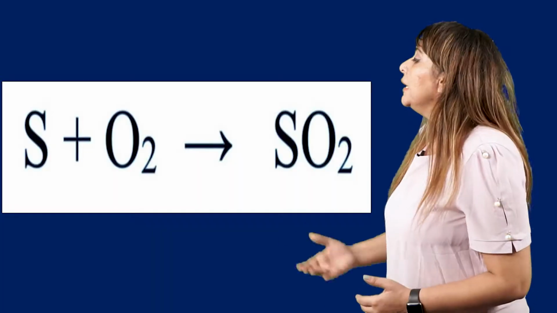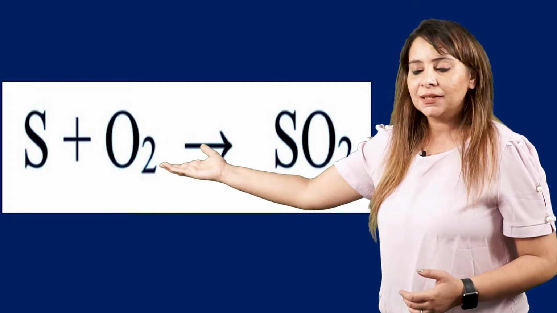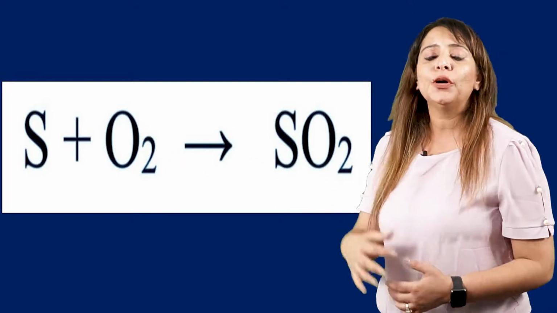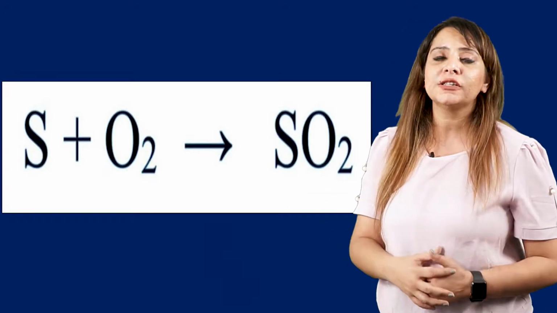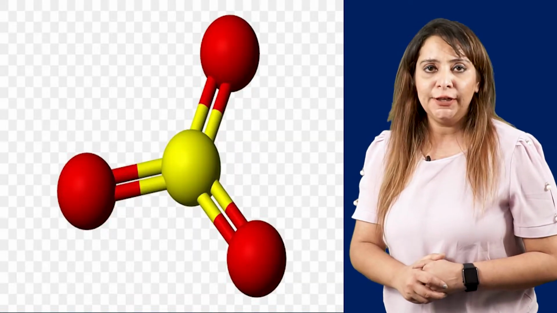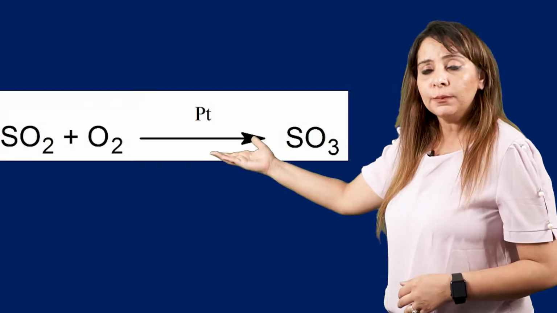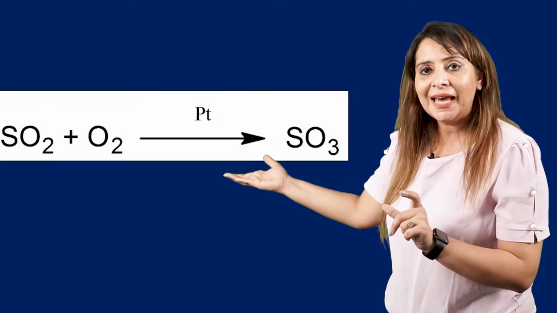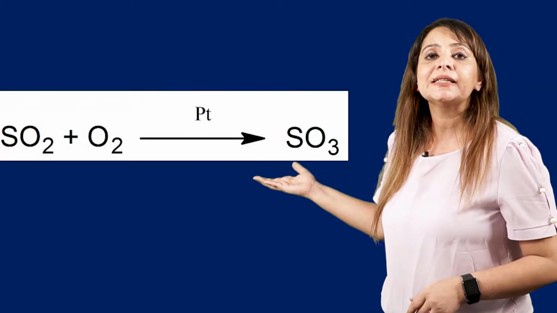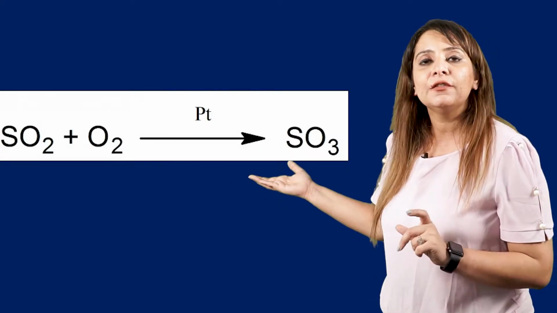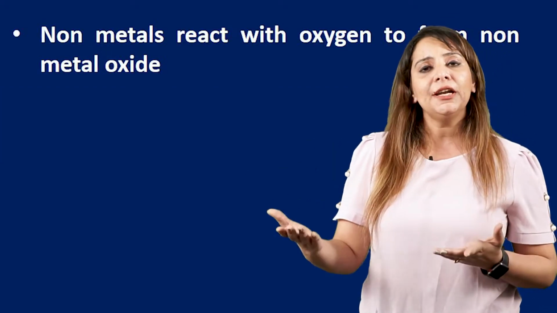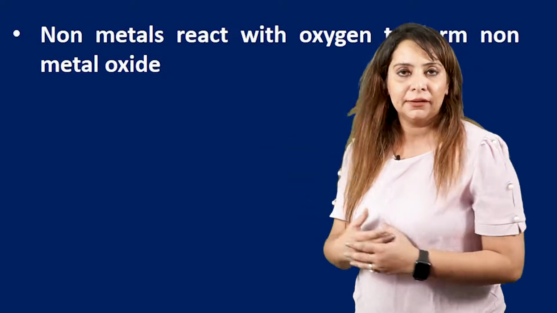So let's take another example for some non-metal. Let's say we have sulfur, that is S. S plus O2, we get SO2. Right, but we can convert this SO2 into another sulfur oxide, that is sulfur trioxide also. SO2 plus O2, a reversible reaction in presence of the catalyst vanadium pentoxide, and we get the oxide SO3, that is sulfur trioxide. So likewise, we can form the non-metal oxides in the same manner. Got it?